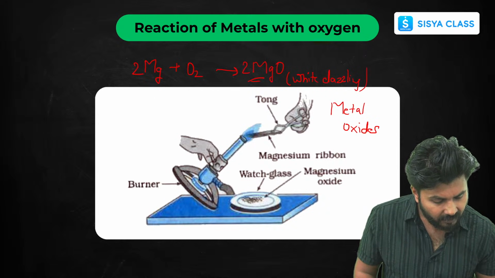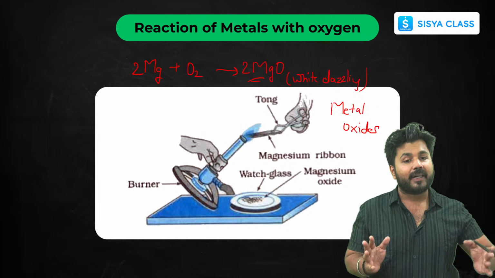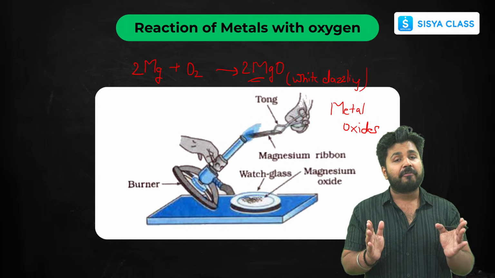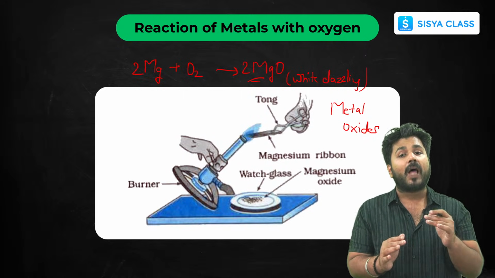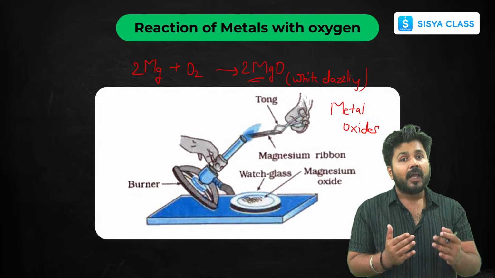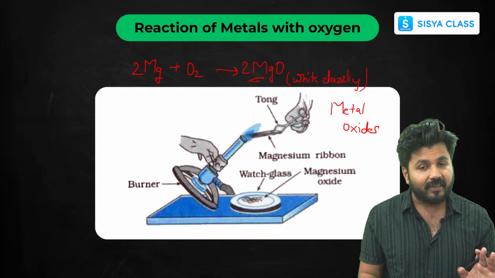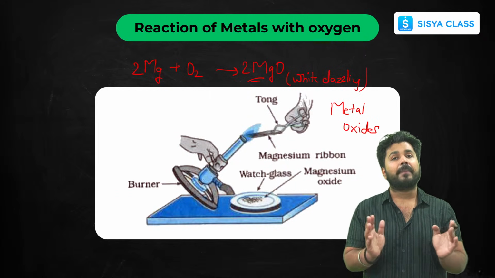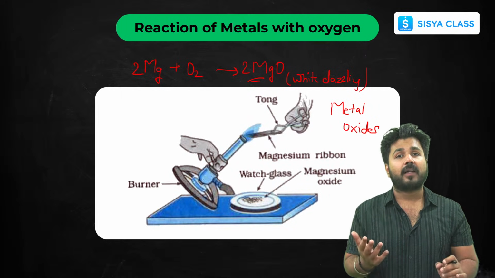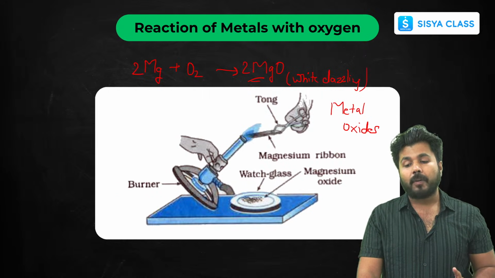Why do all these elements have their own colored flames? Because in class 8 you have already studied combustion and flame. In combustion or in flames there are different colors related to the amount of combustion that is happening. If there is complete combustion, it will show a flame of a different color. If it is incomplete, different layers show different colors depending upon the amount of combustion. So those flame colors depend upon how vigorously or how slowly that particular metal is reacting with oxygen. Now this was about metals with oxygen.